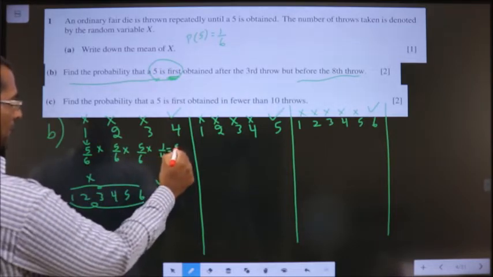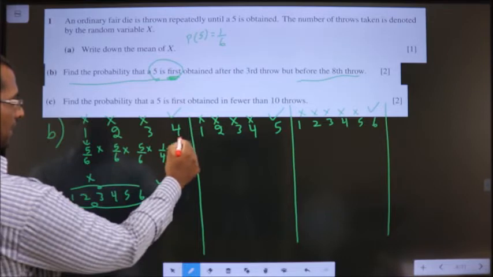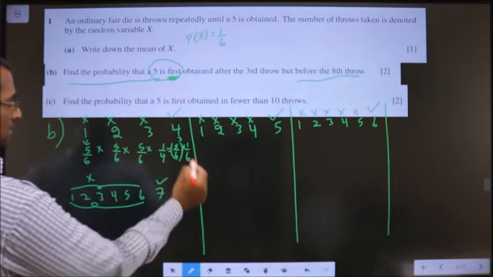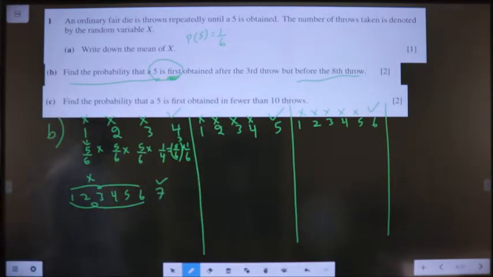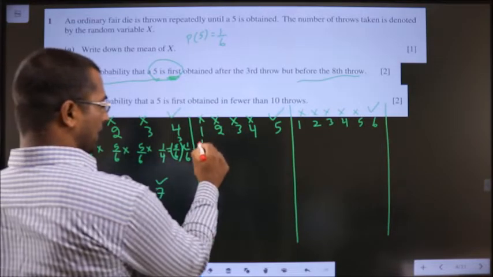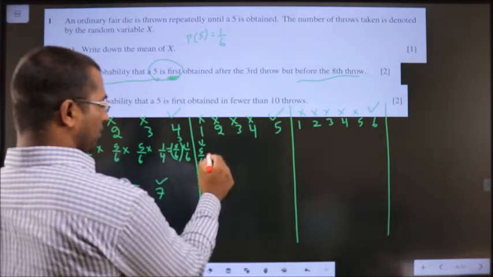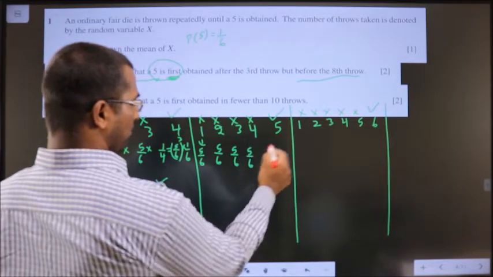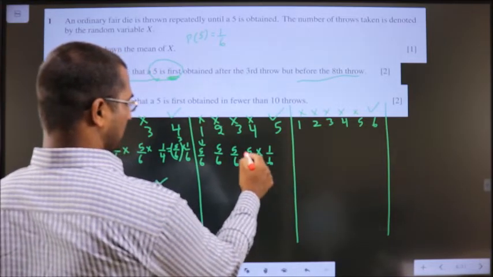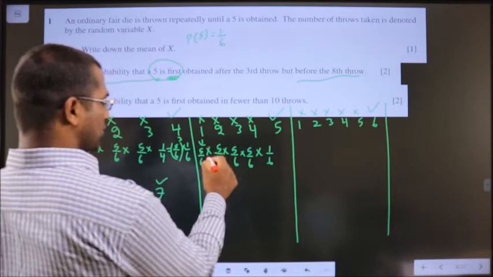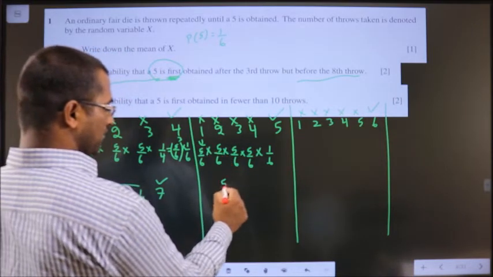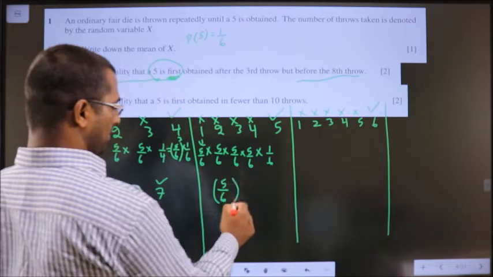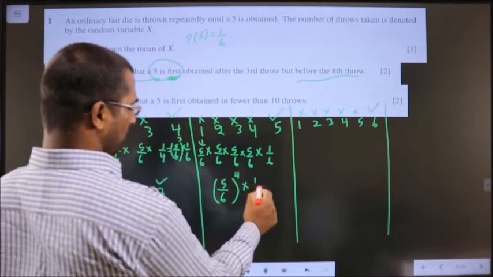This is nothing but 5 by 6 power 3 into 1 by 6. Okay. Here also, I should not get a 5, probability of not getting is 5 by 6. And probability of getting a 5 is 1 by 6. Each should happen, so multiplication between them. So, this will result in 5 by 6 power 4 into 1 by 6.